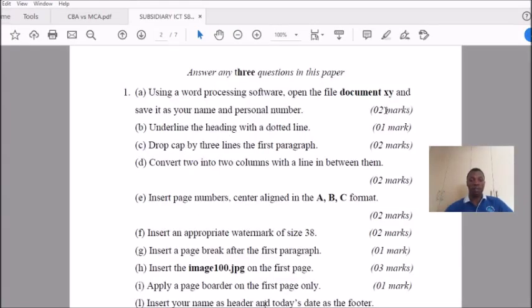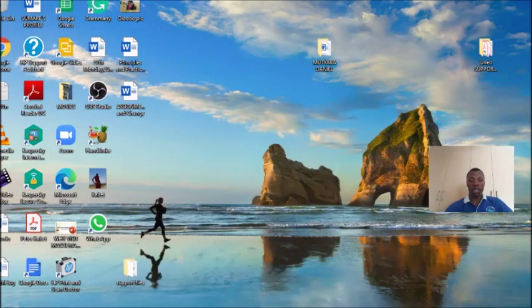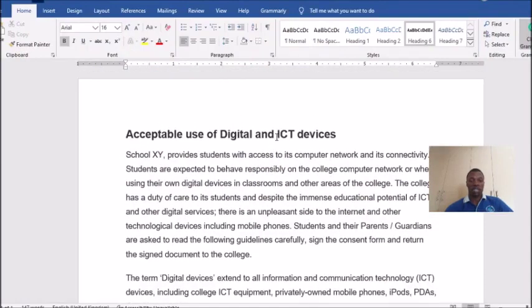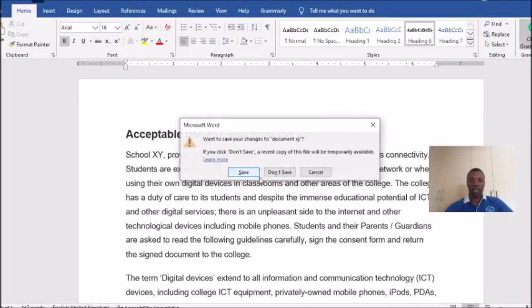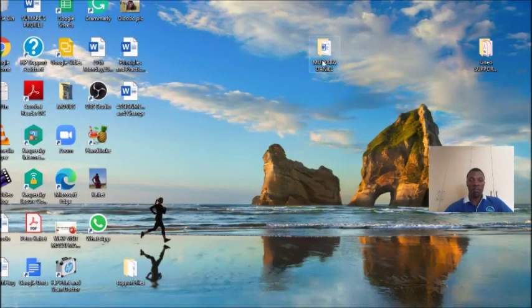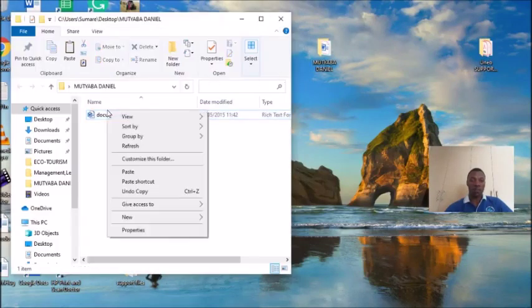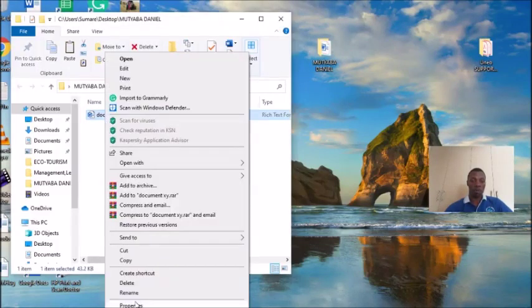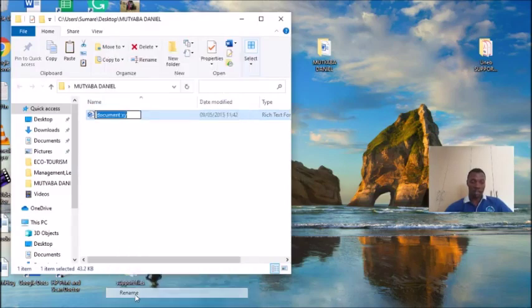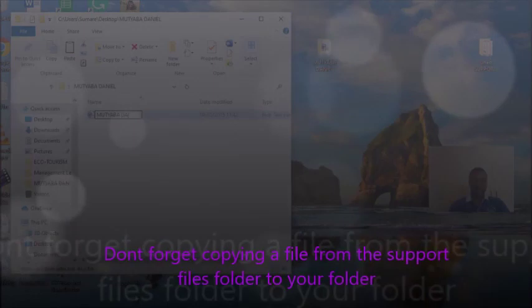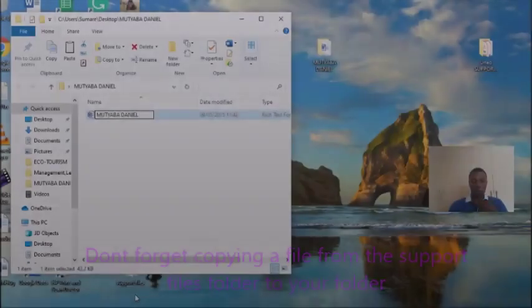Now that is done. They have told us to save it as your name and personal number. Before you open it, like now we have already opened it, if they have told you to rename it, what you have to do is first rename. Don't save anything. Make sure you first rename. If you open it, then you cannot rename it while it is open, it will not accept. Here it can accept just because it is closed.